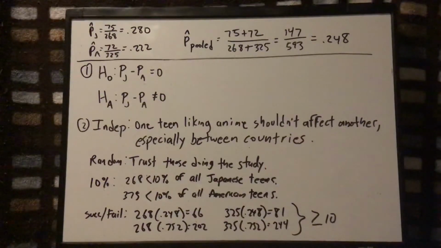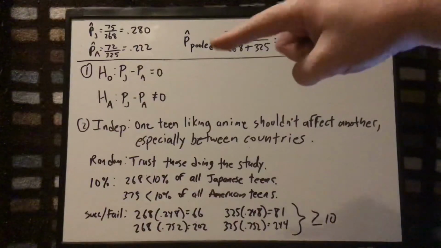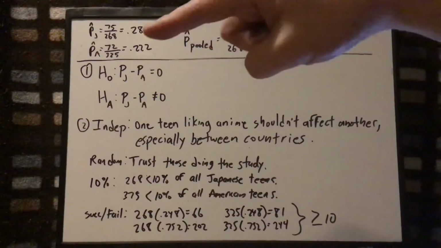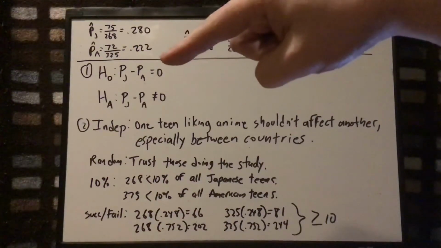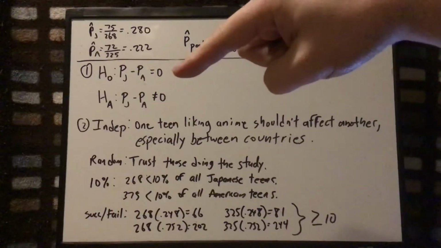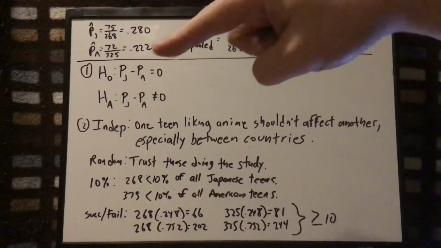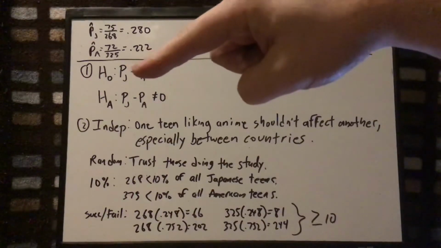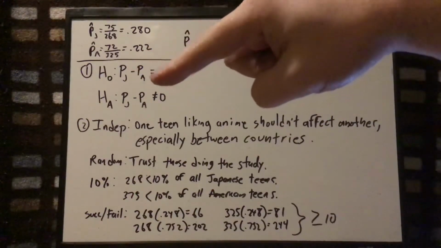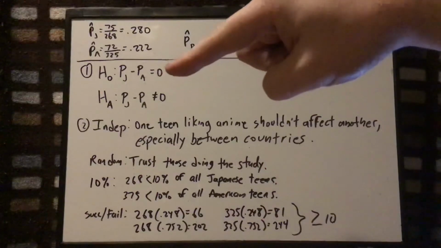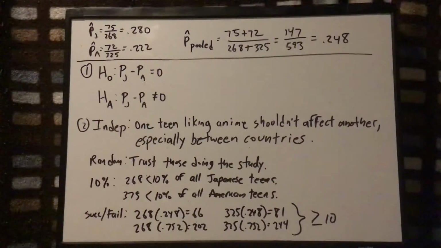Now I go on and do the test. Step one is to do the hypotheses. My null hypothesis is p sub J for Japanese minus p sub A for American equals zero. I basically put the Japanese first because they have the greater total. So my assumption is the true difference between Japanese teenagers and American teenagers is nothing, that Japanese teenagers and American teenagers like anime at the same rate.